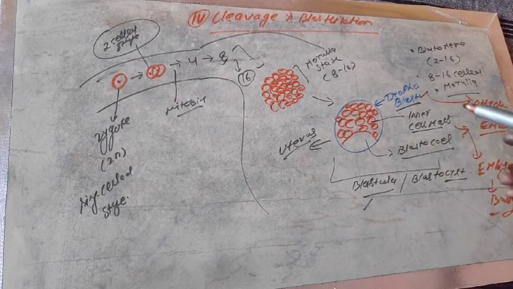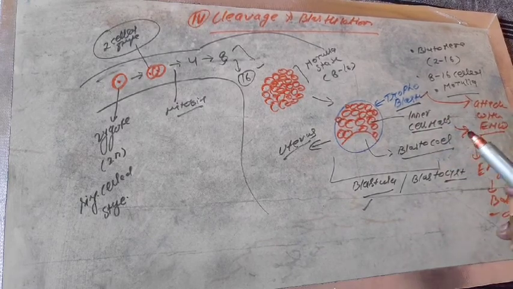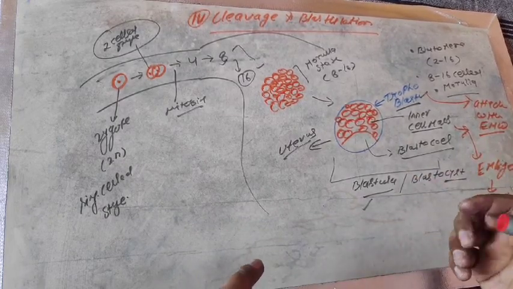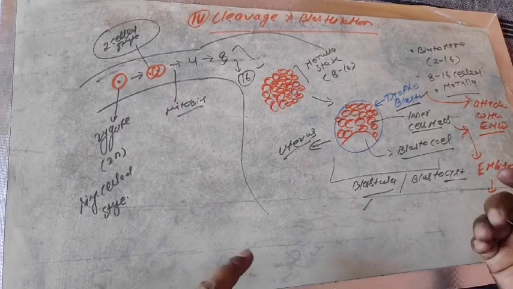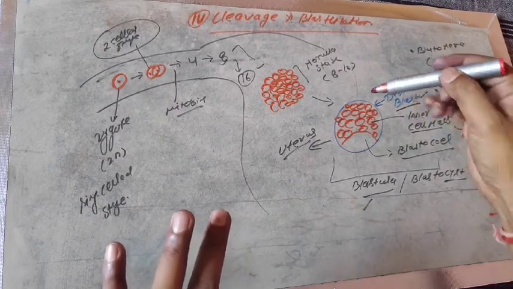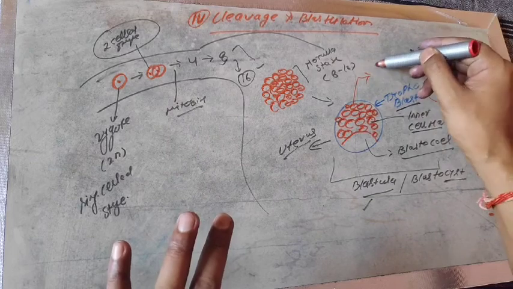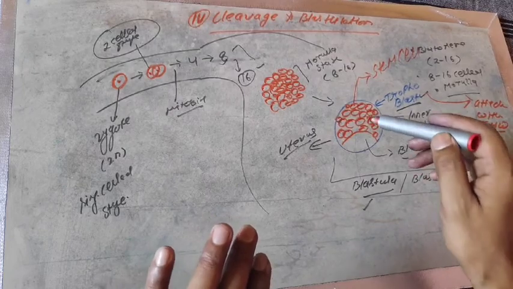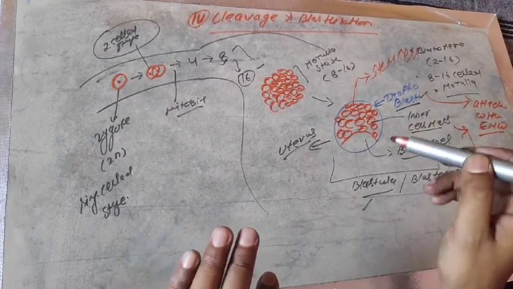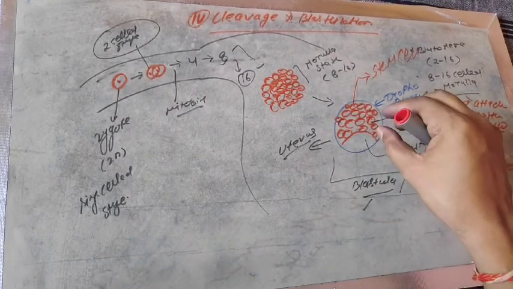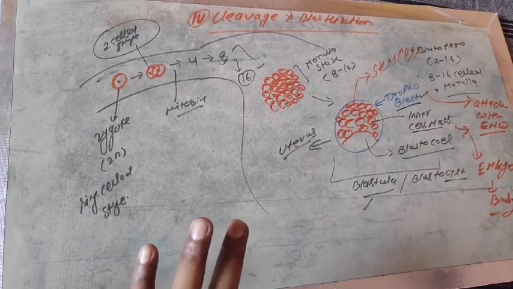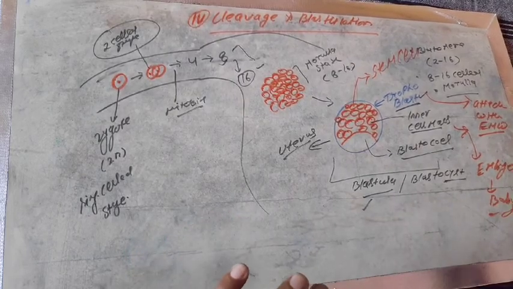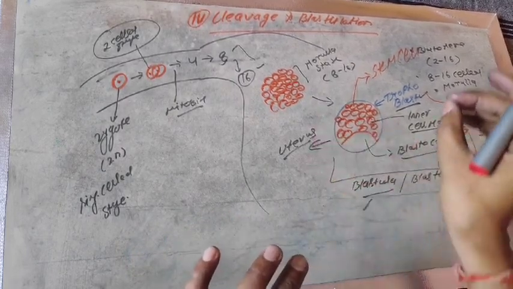The inner cell mass, each inner cell mass has the capacity to form the different organs or maybe the complete body. So sometimes the inner cell mass is known as stem cell. Scientists focus on the stem cell, and if the stem cell can be removed from the blastocyst, then it may be able to form the different other body parts. And there is a lot of research undergoing on the stem cell.